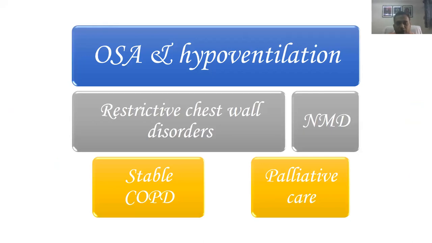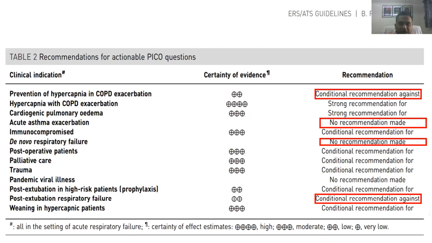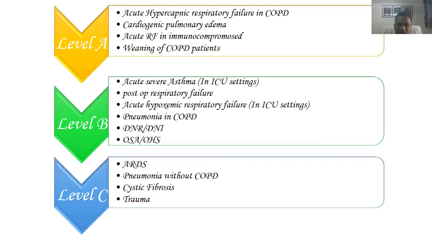Now, this group of patients are the patients where you will give NIV for long term. That is obstructive sleep apnea, hypoventilation syndromes, patients with restrictive chest wall disorders, patients with neuromuscular diseases, and COPD patients who are stable, who are not in exacerbation, but have a high PCO2 level. There you can give NIV for long term, and palliative care. So this group of patients require long-term non-invasive ventilation, whereas the other group are the ones where you require it acutely. A patient who has just come to your hospital and requires some intervention, then we have to follow these recommendations.